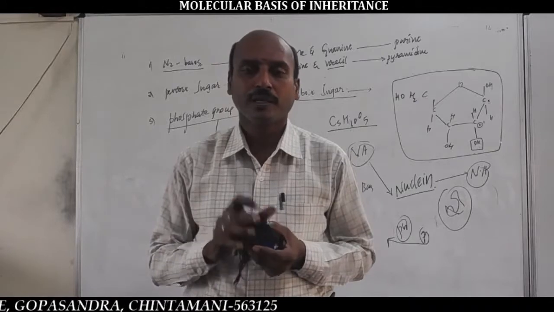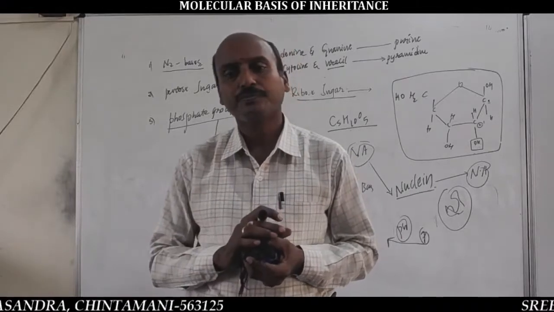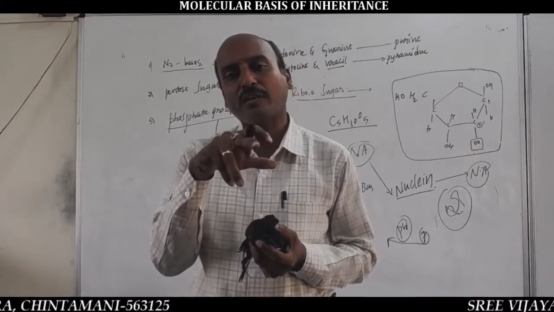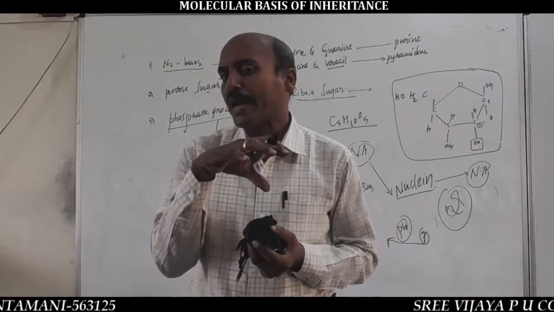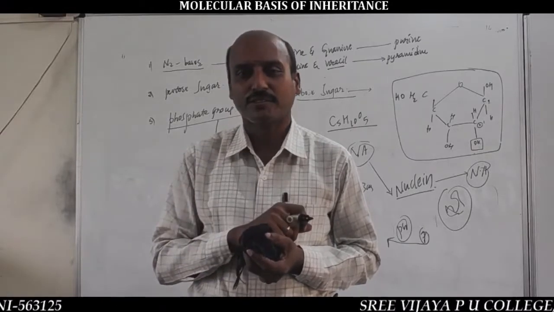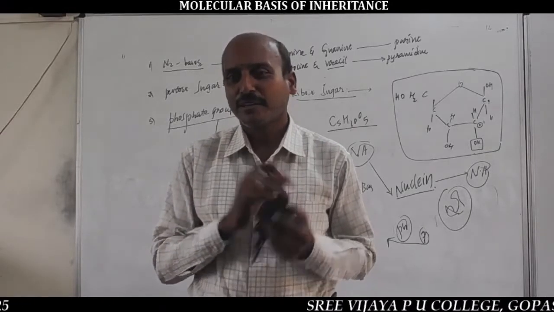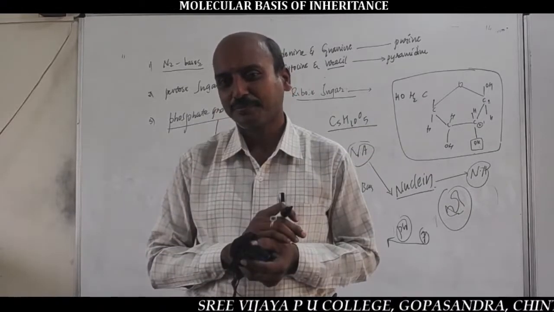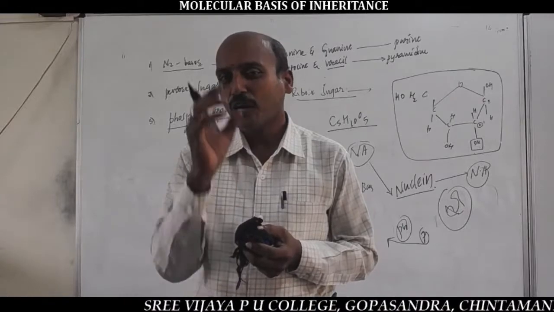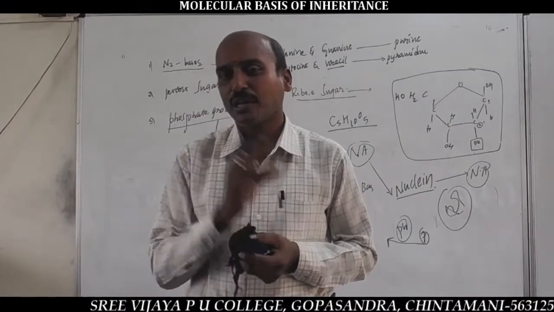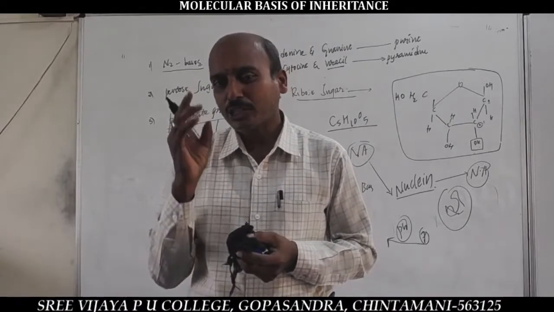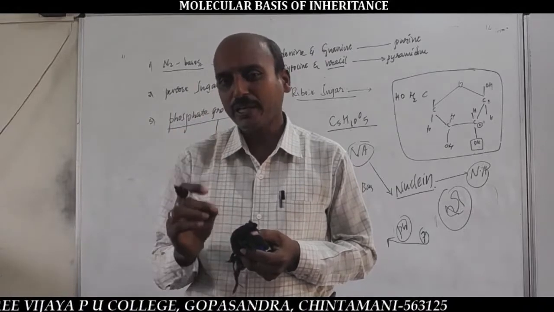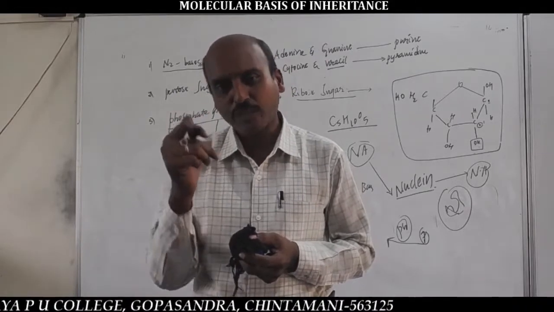That's why, as I already told you in the packing of the DNA helix, histone proteins are very important. Histone proteins are the basic proteins. They are of 5 different types: H1, H2A, H2B, H3 and H4.